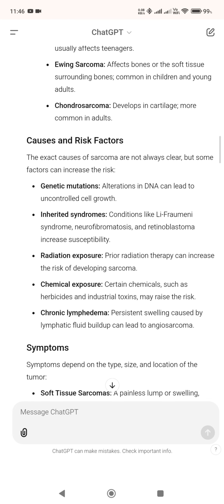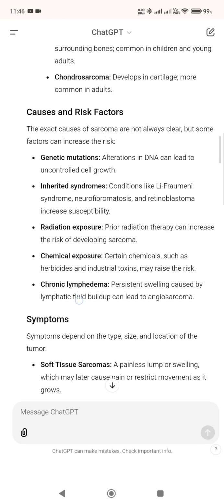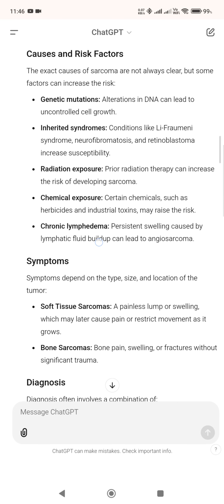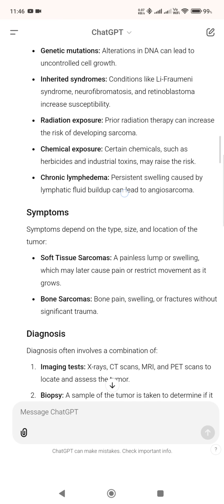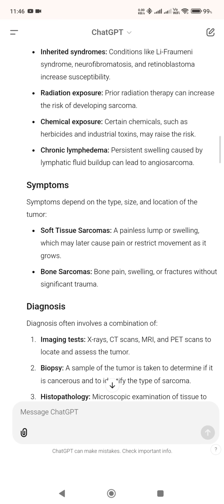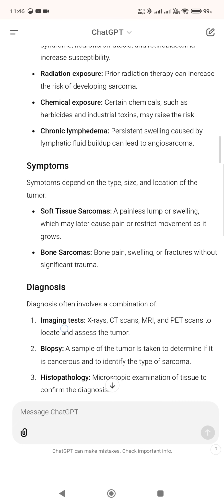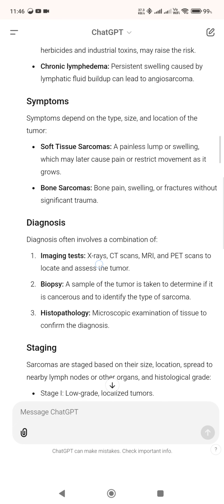Causes and risk factors. The exact causes of sarcoma are not always clear, but some factors can increase the risk. Genetic mutations. Alterations in DNA can lead to uncontrolled cell growth. Inherited syndromes. Conditions like Li-Fraumeni syndrome, neurofibromatosis, and retinoblastoma increase susceptibility. Radiation exposure. Prior radiation therapy can increase the risk of developing sarcoma. Chemical exposure. Certain chemicals, such as herbicides and industrial toxins, may raise the risk. Chronic lymphedema. Persistent swelling caused by lymphatic fluid buildup can lead to angiosarcoma.